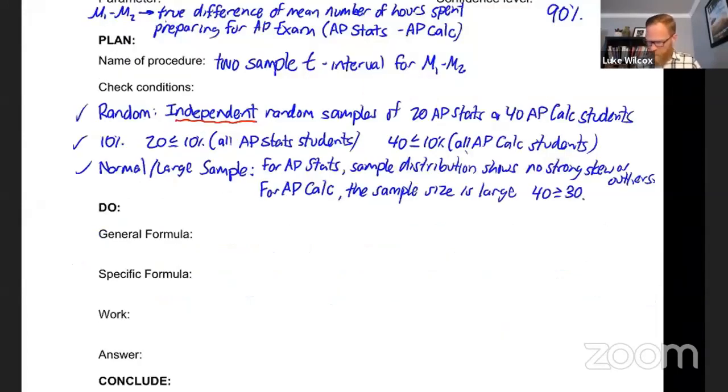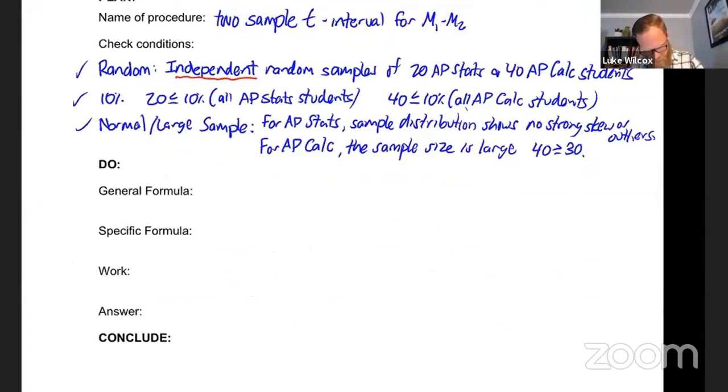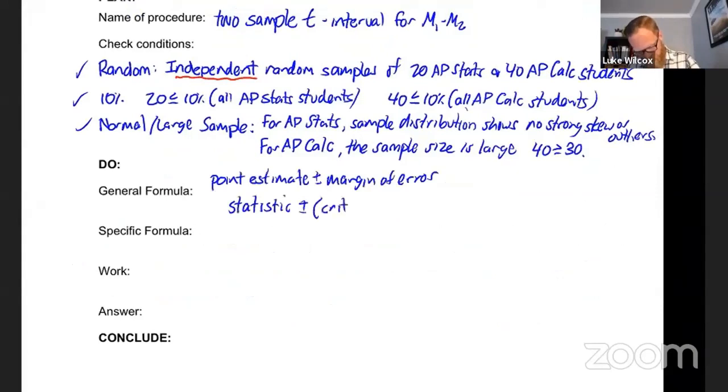All right, let's move to the do. And the general formulas are going to look exactly the same as they did on the previous page. Point estimate, plus or minus the margin of error. And then we have our formula from the formula sheet, which says statistic plus or minus the critical value times the standard error of the statistic.